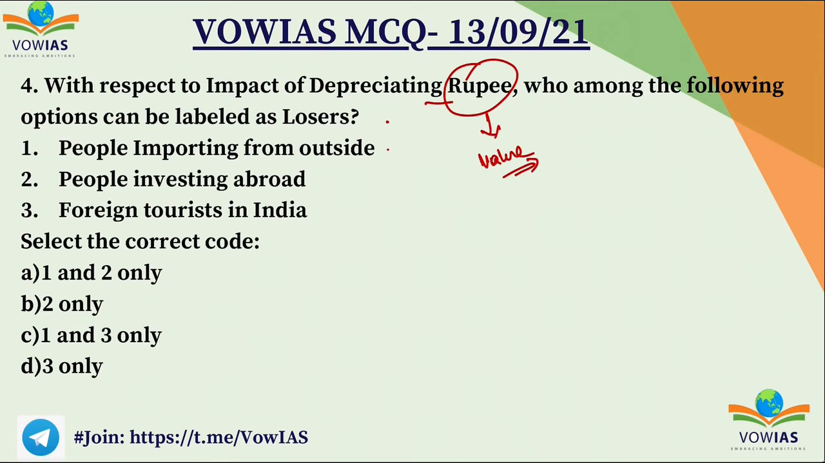First one, people importing from outside. Second one, people investing abroad. Third one, foreign tourists in India, and we have to choose the correct option. A, 1 and 2, B, 2, C, 1 and 3, and D, 3. Okay, so now let's evaluate each and every option.